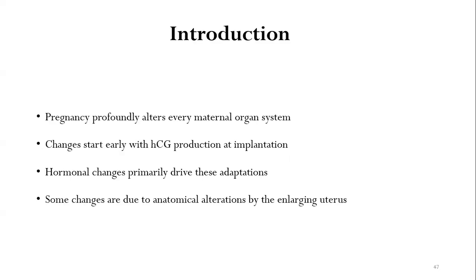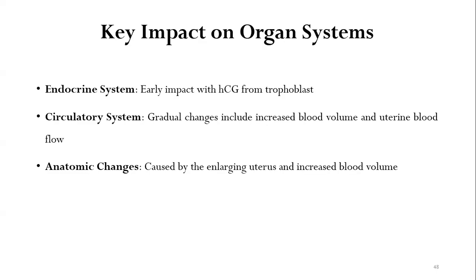Now, coming to the last part of this video, it is maternal adaptations to pregnancy. We know that pregnancy profoundly alters every maternal organ. The changes start as early as HCG production during implantation. These hormonal changes primarily drive these adaptations. Some changes are also because of anatomical alterations by the enlarging uterus. There is a key impact on all the organ systems, so we will discuss one by one.